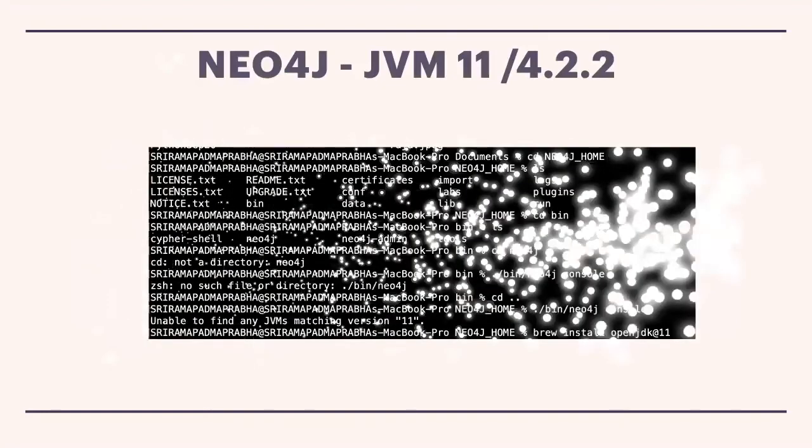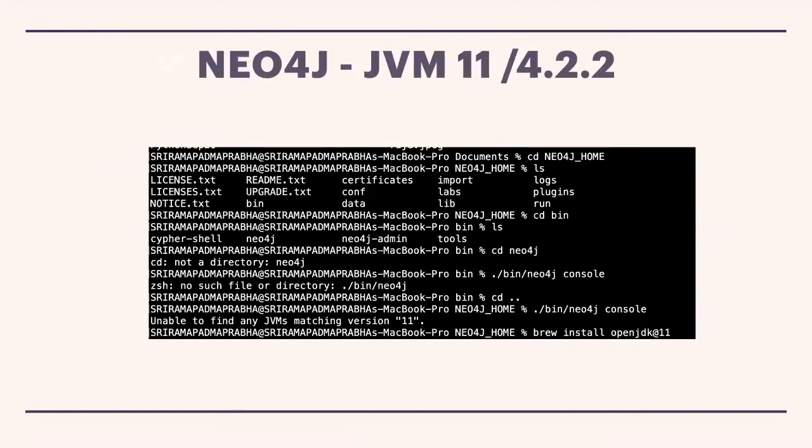That is the JVM level. You can see on my system, when I am trying to run this Neo4j locally, it said unable to find any JVMs matching version 11. So you can understand that I am giving the proof here. It is a screenshot. If you want to work on Neo4j 4.2.2, the latest version, in your local computer, it is trying to find the Java virtual machine, especially 11. It's clearly mentioned, 11.